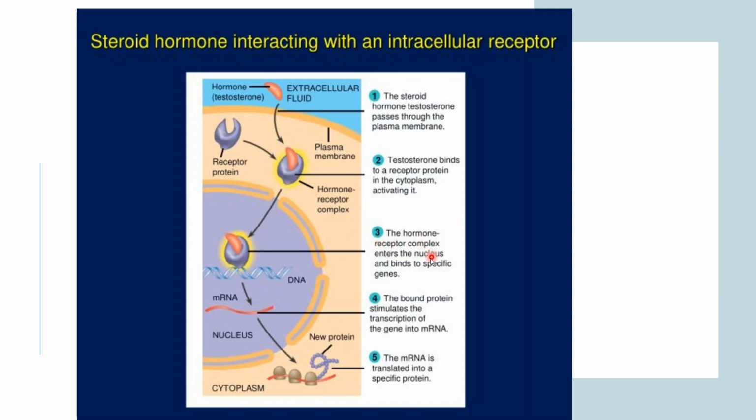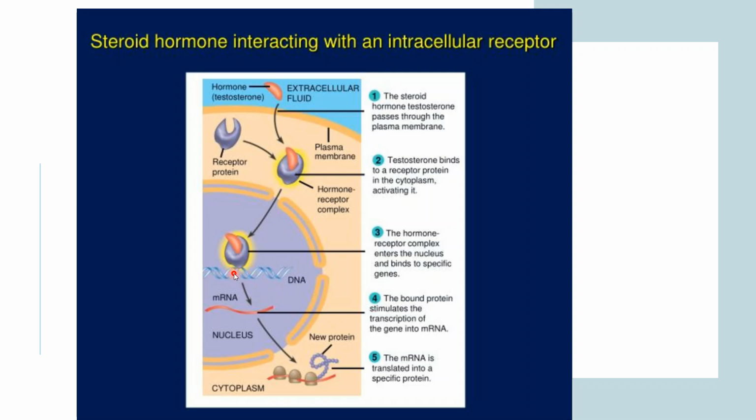The hormone receptor complex enters the nucleus and binds to a specific gene. This is the nucleus of the cell. When it forms, it passes to the nucleus and binds to a particular gene, that is, a DNA gene. After that, the bound protein stimulates the transcription of the gene into mRNA.